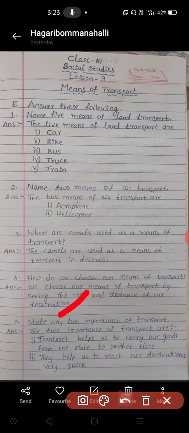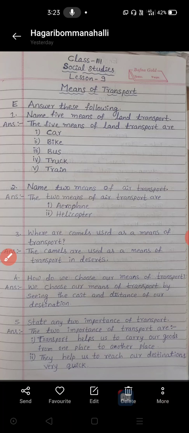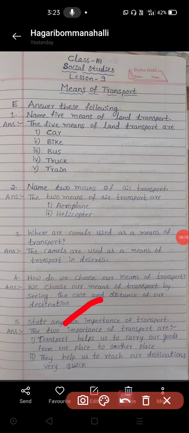What are the uses we are getting from the transport system? Bus, car, helicopter, aeroplane, these are all the things we use, no? What are the uses of these? Yes, the two importances of transport are: transport helps us to carry our goods from one place to another place. It is the first importance of transport.